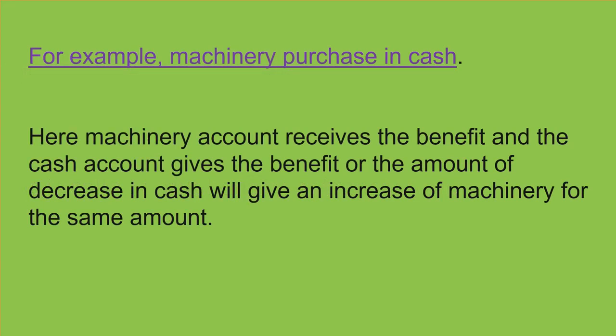For example, we can say machinery purchased in cash. So the machinery account receives the benefit. Machinery purchased in cash, definitely we have to pay cash to purchase machinery for our business. So the machinery account receives the benefit and the cash account gives the benefit, or the decrease in cash will give an increase in machinery for the same amount. So with the same amount, both the machinery account and the cash account will be affected.